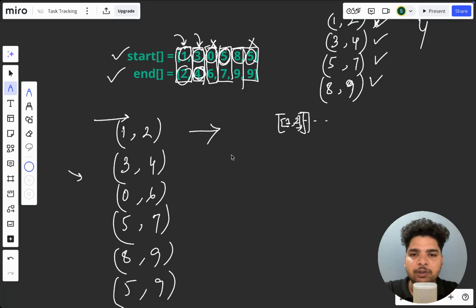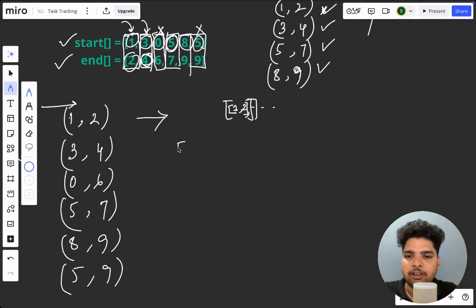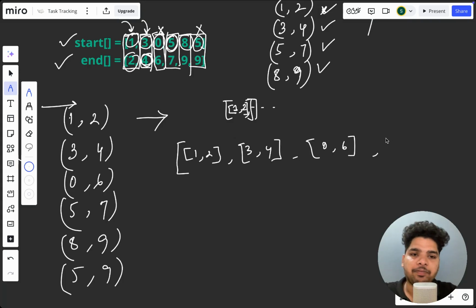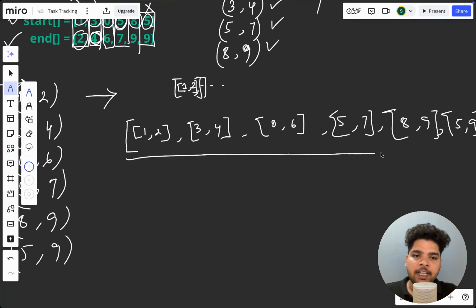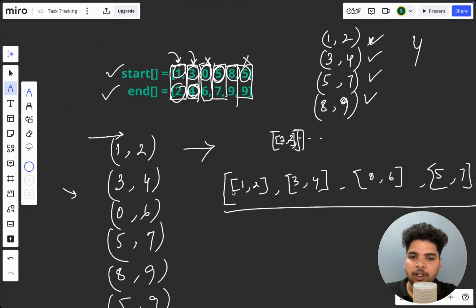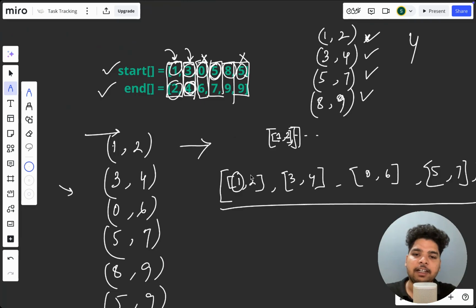If we do this, the array will look like this: 1 2, then 3 4, then 0 6, then 5 7, then 8 9, then 5 9. We'll make an array where the first thing is the starting time and the next thing is the ending time.